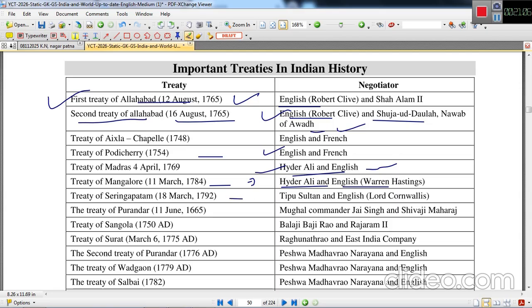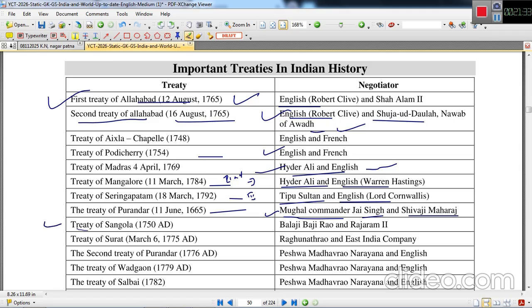Treaty of Srirangapatnam. This was the second Anglo-Mysore War. This was the third Anglo-Mysore War. Tipu Sultan and English forces. Tipu Sultan was not fully defeated, but he had to cede half of his territory, and two of his sons were taken hostage. Treaty of Purandar was signed on 11 June 1665 between the Mughal commander Jai Singh and Shivaji